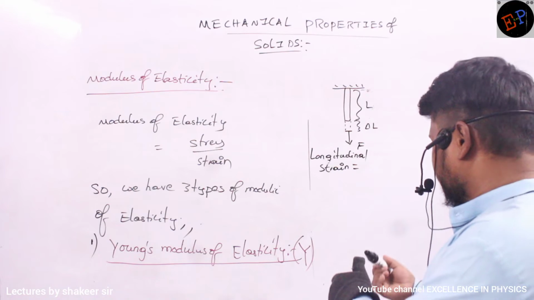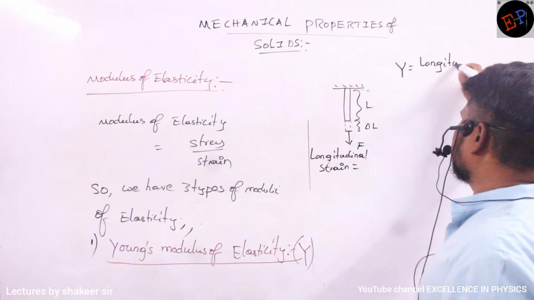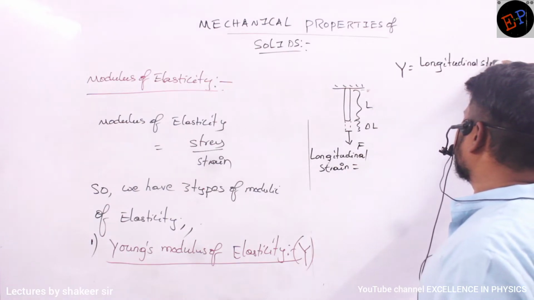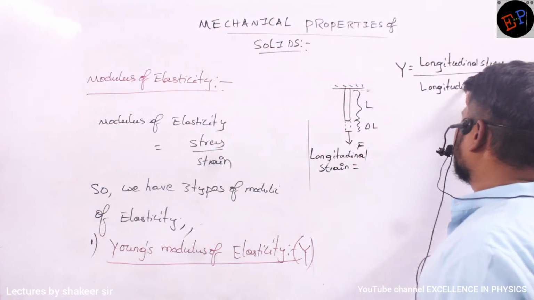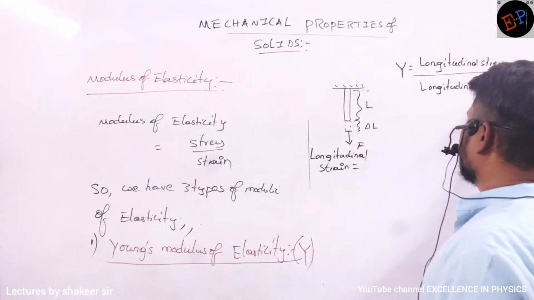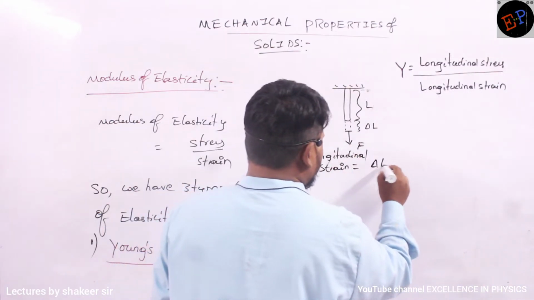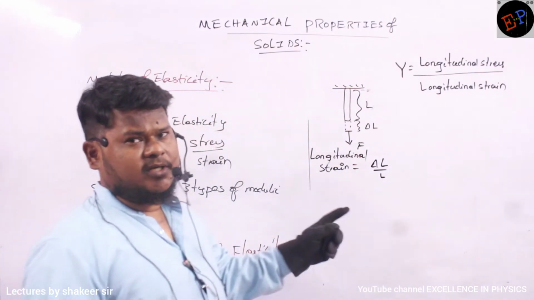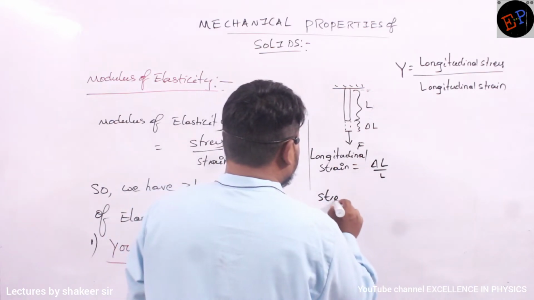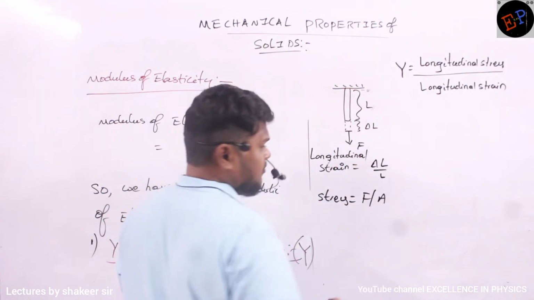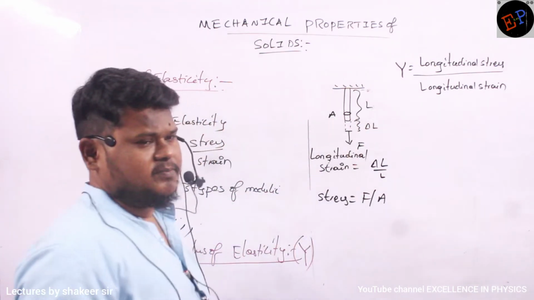What is Young's modulus of elasticity? That is equal to longitudinal stress divided by longitudinal strain. First of all, we will calculate longitudinal strain. How much is it? Delta L by L, no? Strain is what? A change in dimension to original dimension. So longitudinal stress is nothing but force per unit area, no? Force is F, and this has an area of A. A means area of cross section here.